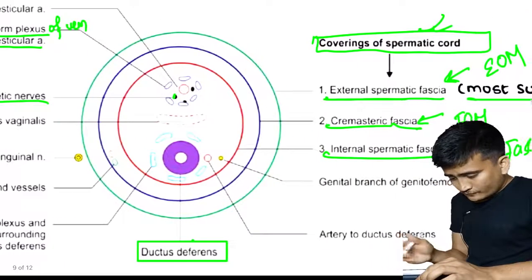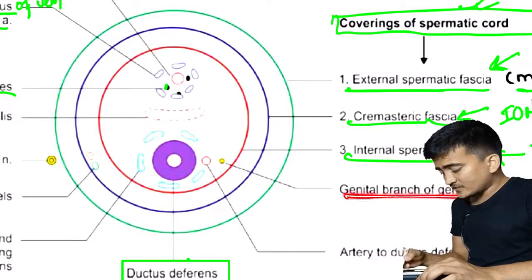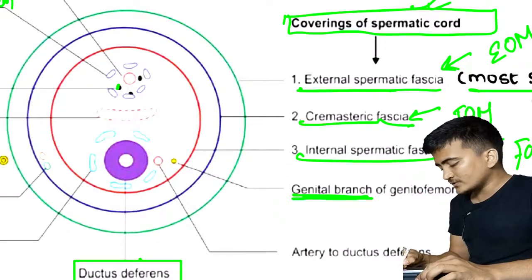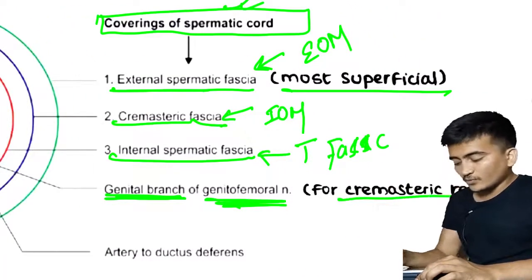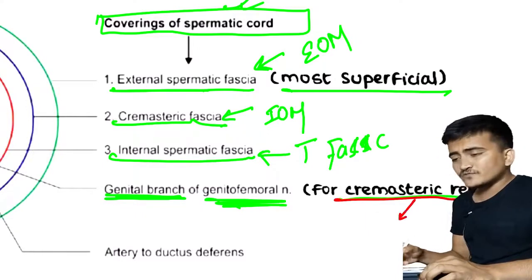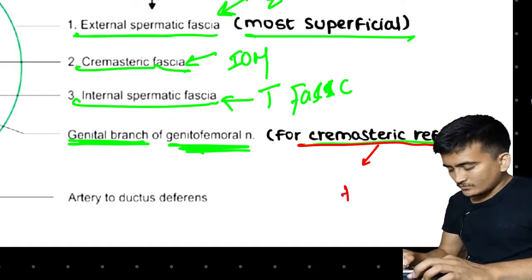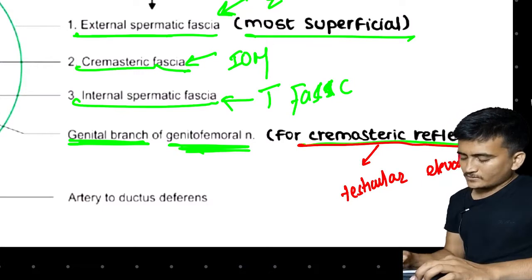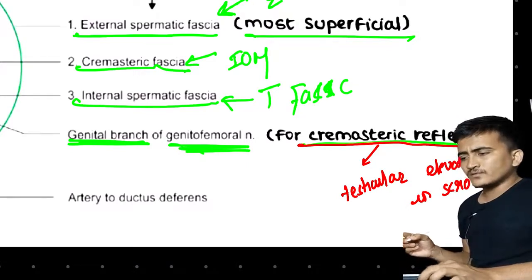Now let us go to nerves. If you just focus right here, this is a small nerve. This is the genital branch of the genitofemoral nerve. What is important is that it supplies the cremasteric fascia. The cremasteric fascia is responsible for testicular elevation in the scrotum. So this was testicular elevation in the scrotum.